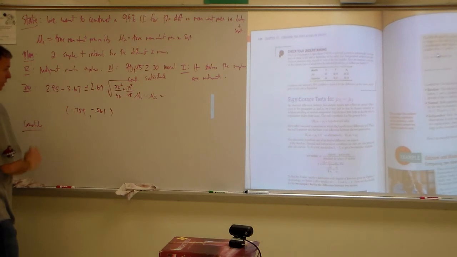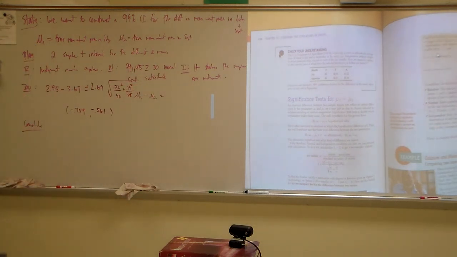I'm going to look in the book so I can read what it says, so we can get a good context for this one. We're 99% confident that the interval from negative 0.759 to negative 0.561 captures the true difference between July and September. All right? That's it.